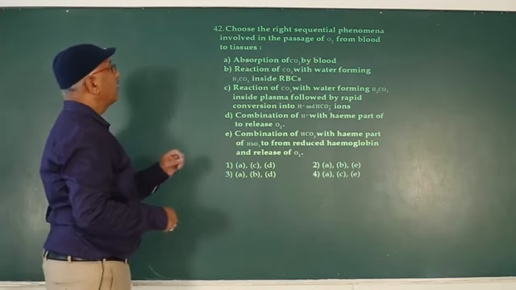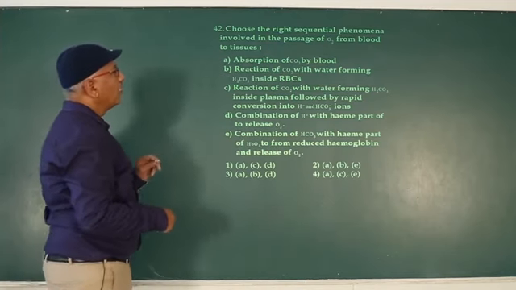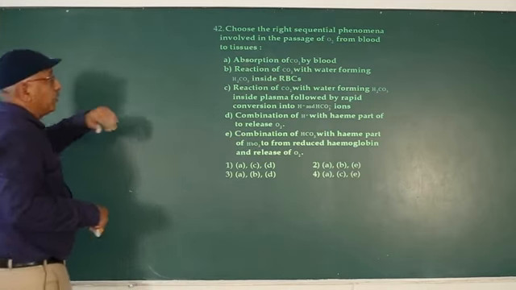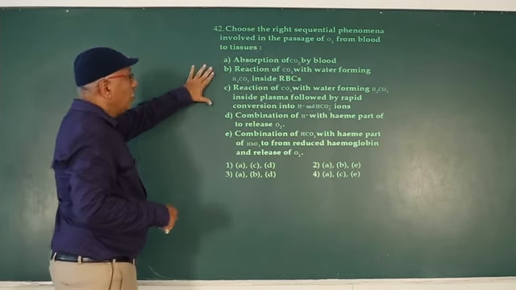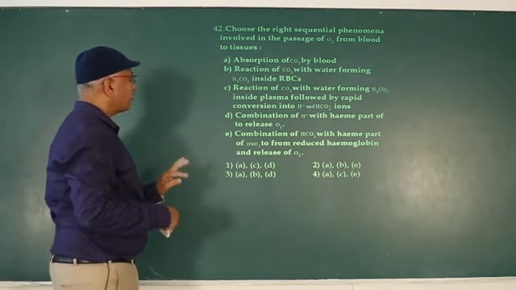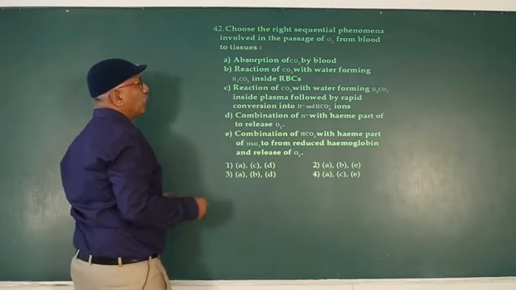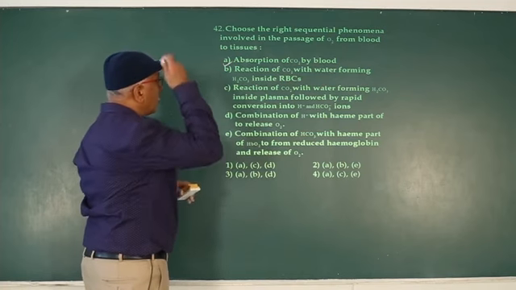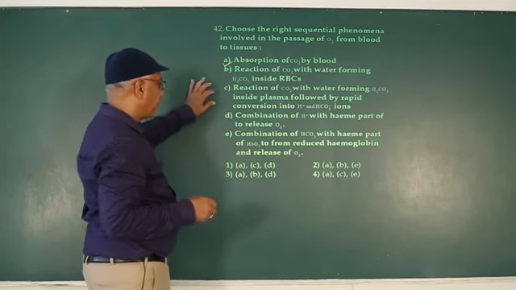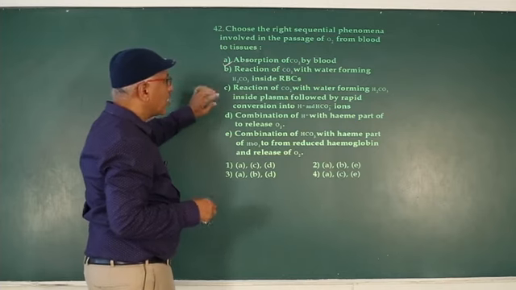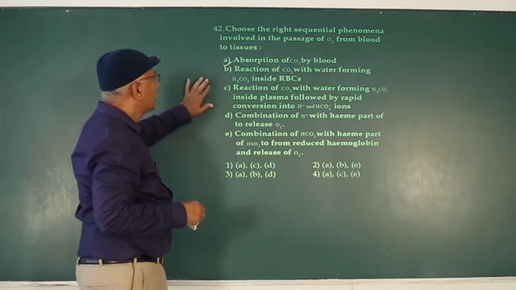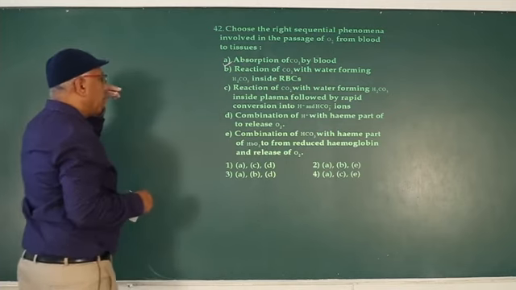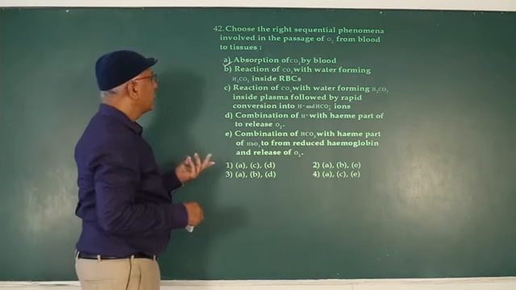Choose the right sequential phenomena involved in the passage of O2 from blood to tissues. Oxygen has no role here. Absorption of CO2 by blood. Reaction of CO2 with water forming carbonic acid inside RBC, correct.